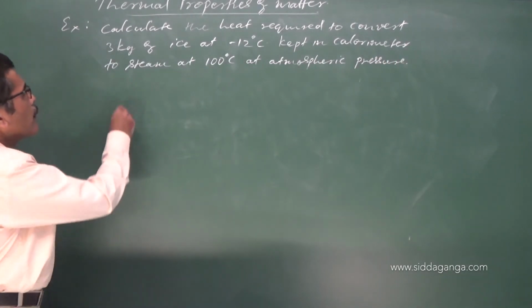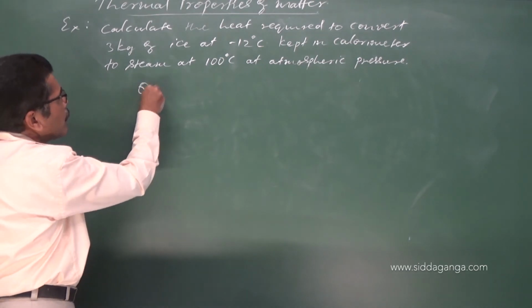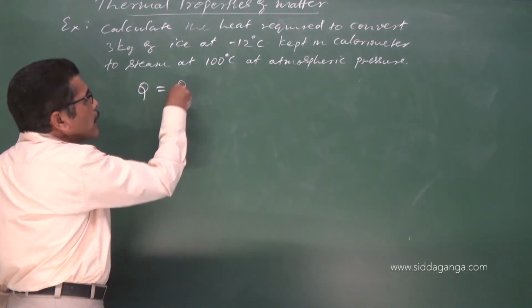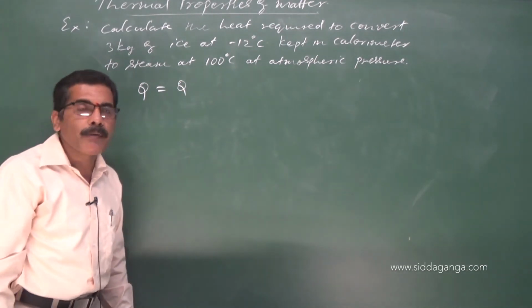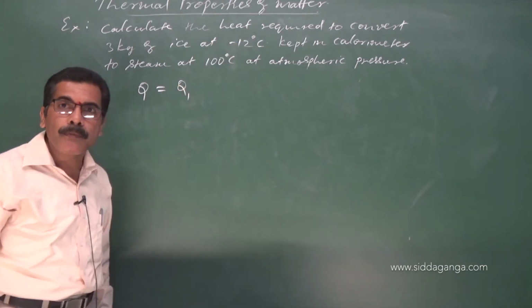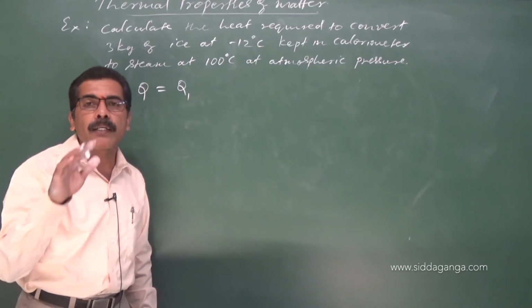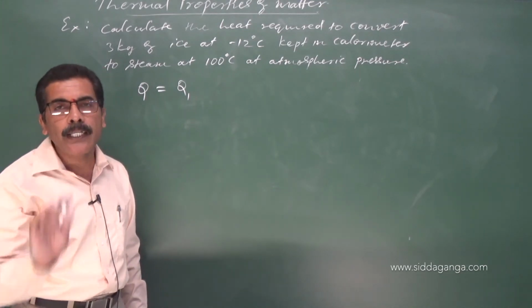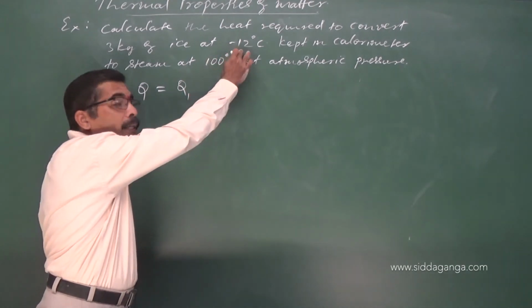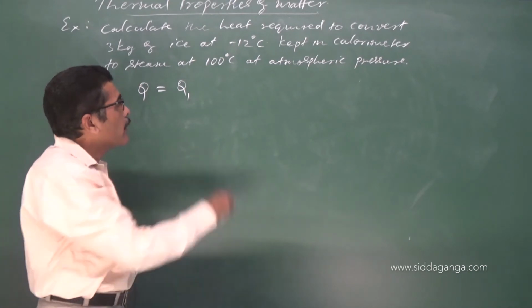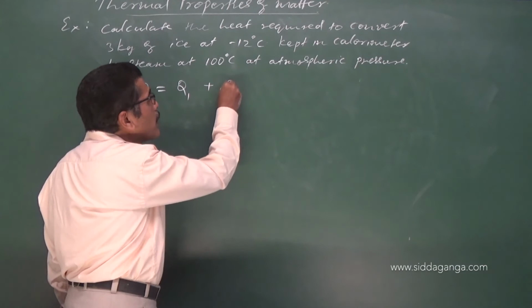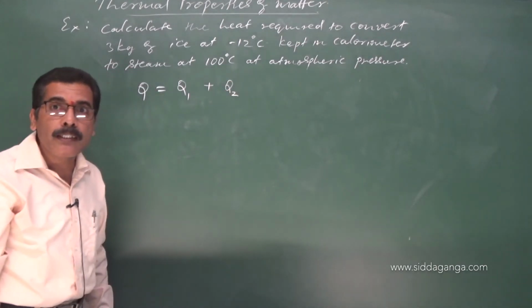See here, whatever amount of heat is supplied, first it increases the temperature from minus 12 degrees to 0 degrees Celsius. I take it as Q1. Therefore, the amount of heat required to raise the temperature of ice from minus 12 degrees Celsius to 0 degrees Celsius is Q1, plus the amount of heat required to convert ice into water, that is Q2.